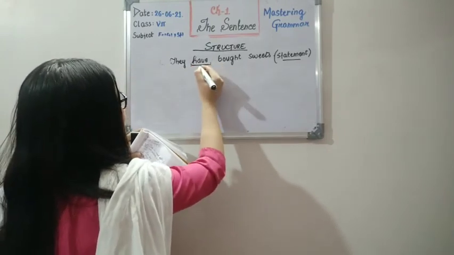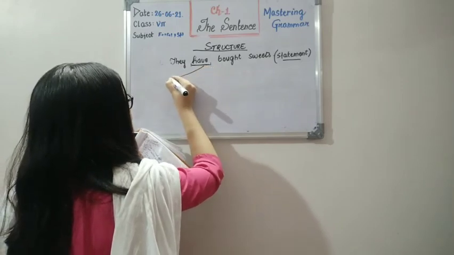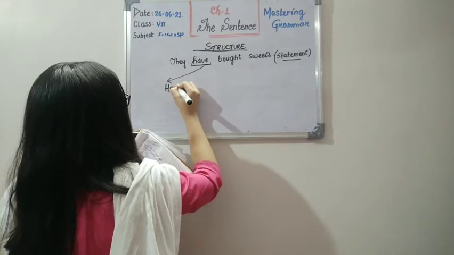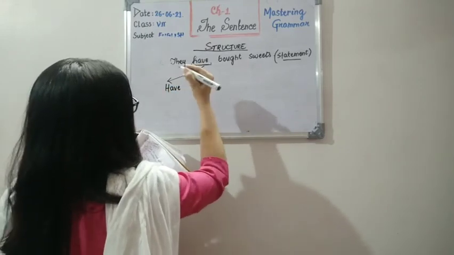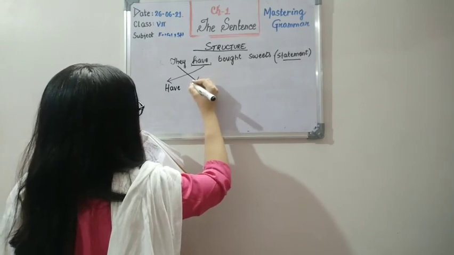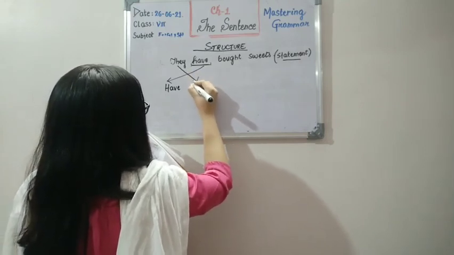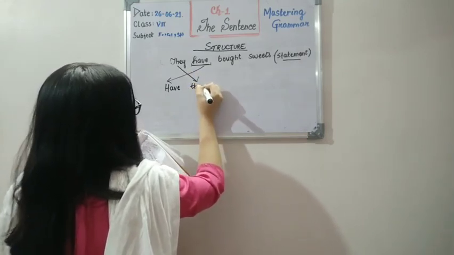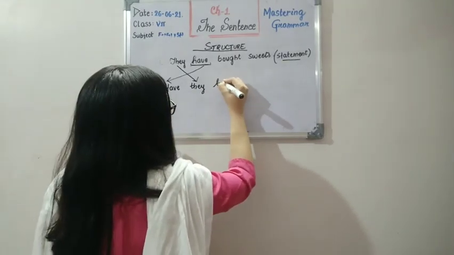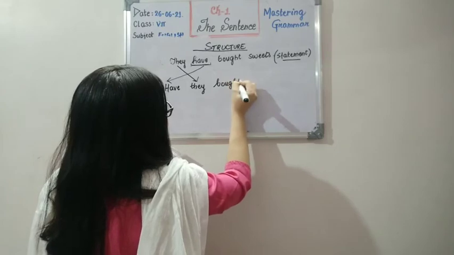What happens when you are framing a question? You bring this to the front. You begin the sentence with the auxiliary verb. So have will come first, then the subject, the pronoun, will follow. So have they, and the rest of it will remain the same. So, have they bought sweets?